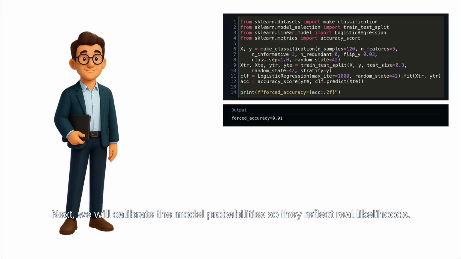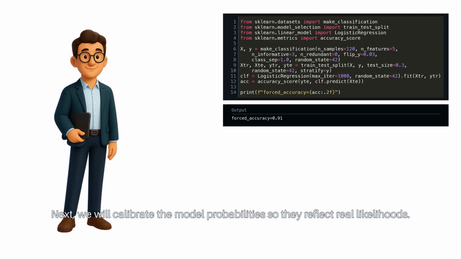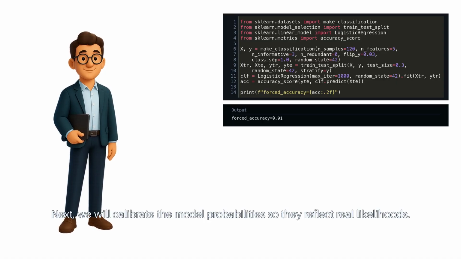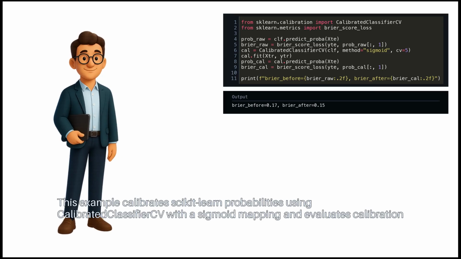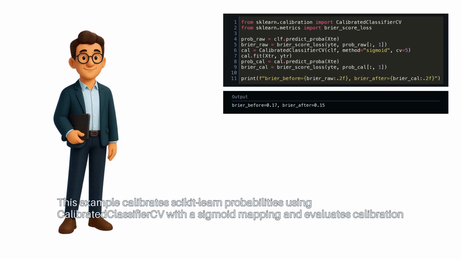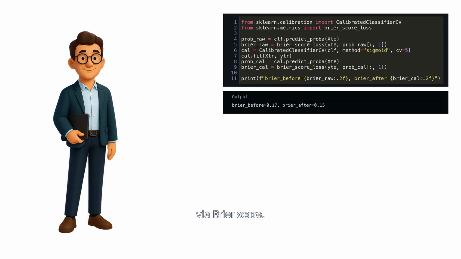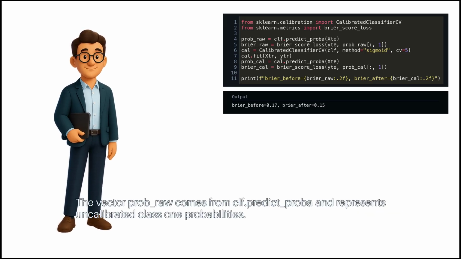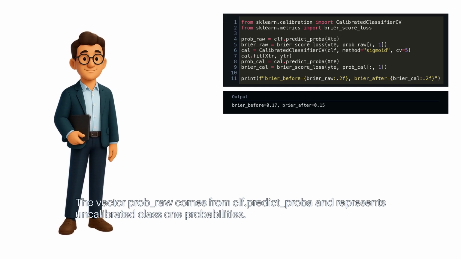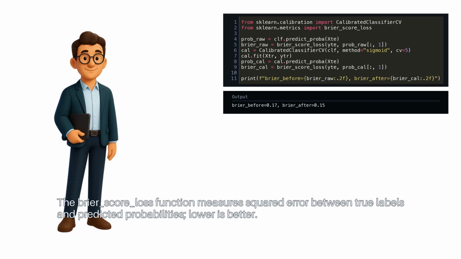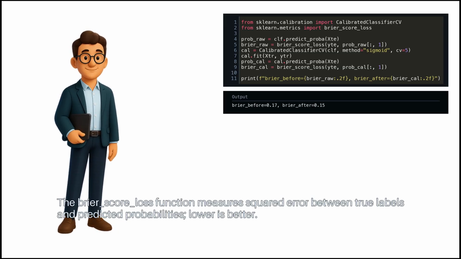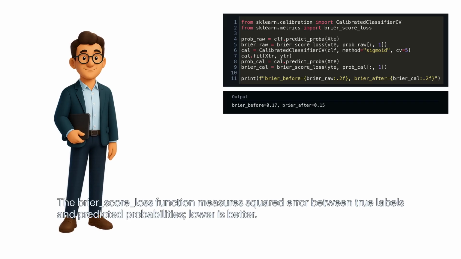Next, we will calibrate the model probabilities so they reflect real likelihoods. This example calibrates scikit-learn probabilities using CalibratedClassifierCV with a sigmoid mapping and evaluates calibration via Brier score. The vector prob_raw comes from clf.predict_proba and represents uncalibrated class 1 probabilities. The Brier score loss function measures squared error between true labels and predicted probabilities. Lower is better.